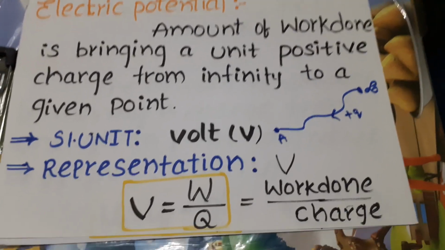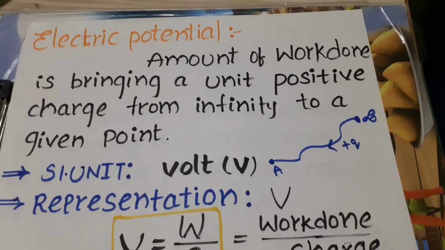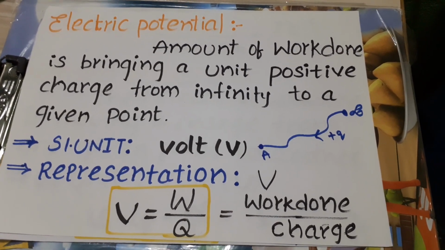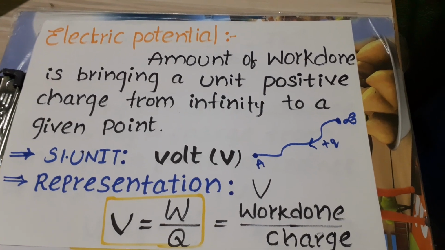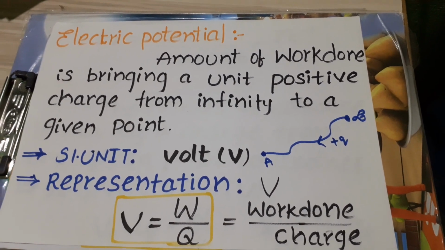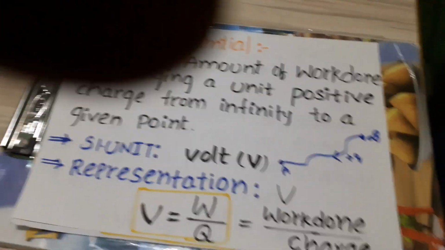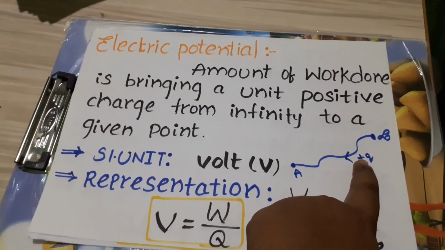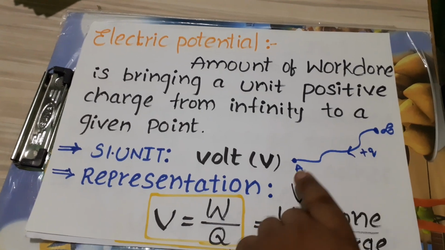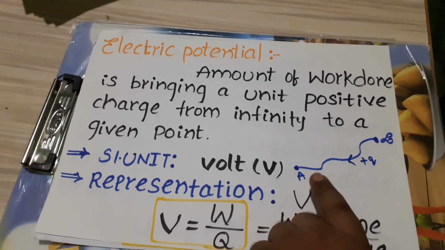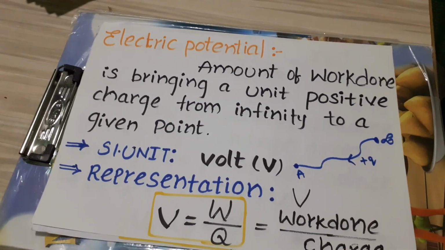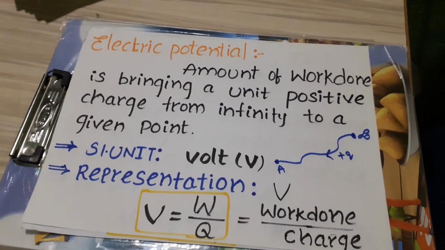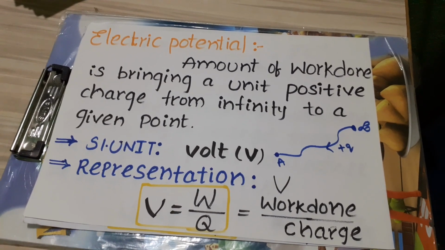Electric potential. Next topic. Electric potential means the amount of work done in bringing a unit positive charge from infinity to a given point. I am taking one positive charge, which is coming from infinity to point A with some work done. That is called electric potential.